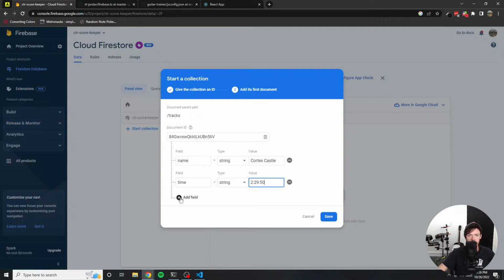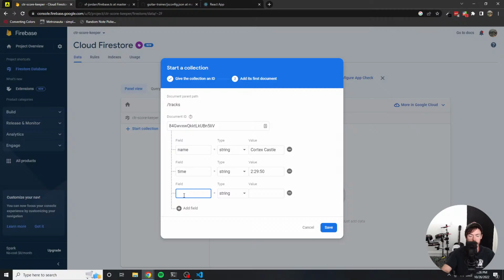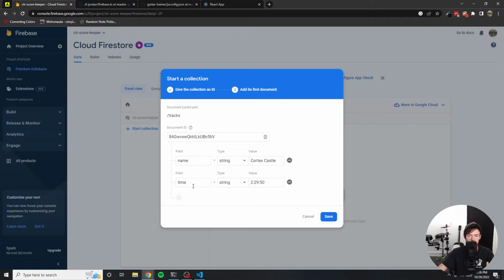So this will be the value, 229.50. And I think we probably want to say the person who has that time. Actually, you know what? I'm not gonna do that, because what we'll do is we'll use an ID for the person instead of a name, like a string. So for now, we're just gonna have for each track a name. So the name of the track and then the time, the best time.